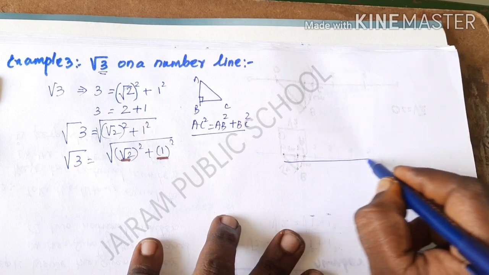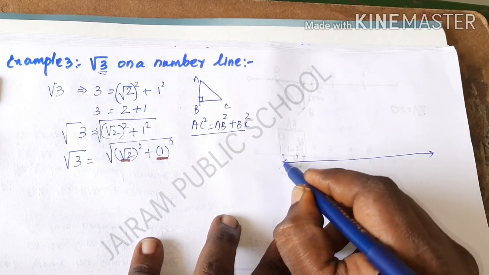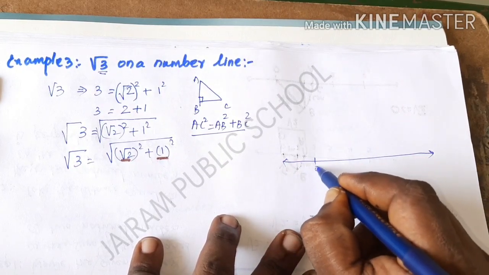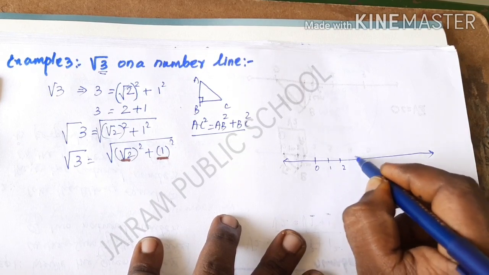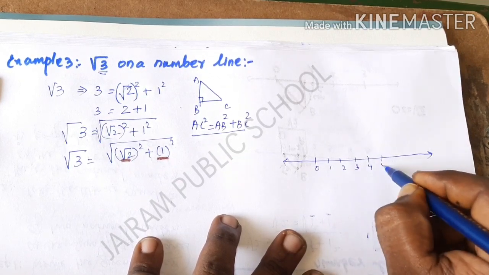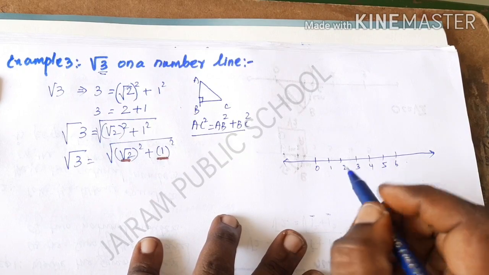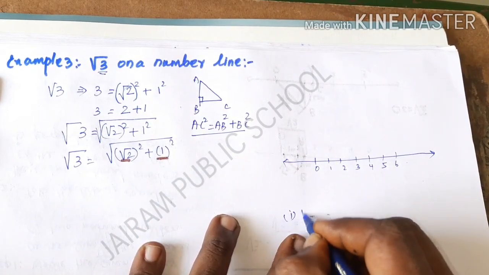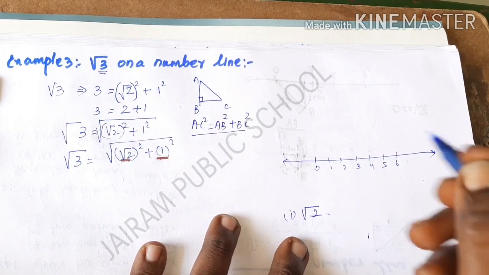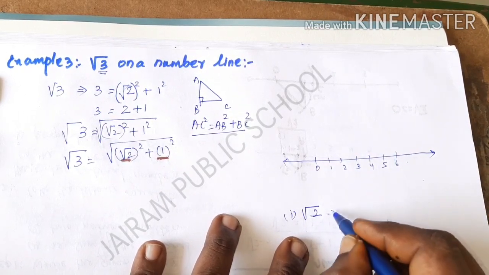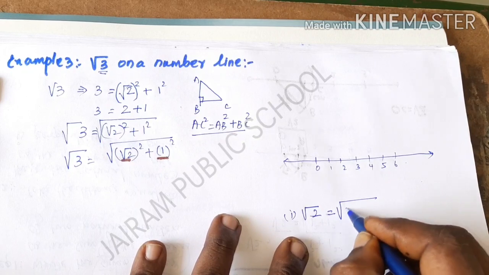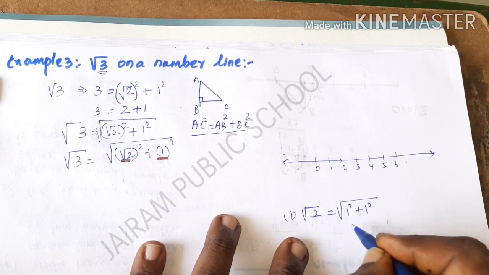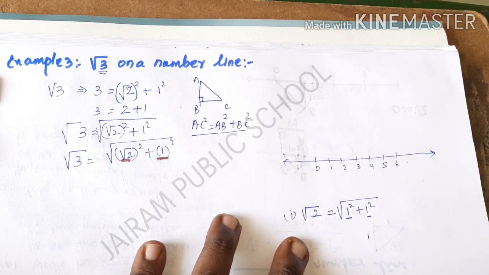By using the ruler I am going to draw the line first. In that I am going to take the positive values 0, 1, 2, 3, 4, 5, 6 and so on. The first value we have to represent is root 2. How to represent root 2: the root 2 value is root of 1 square plus 1 square. That means the first value is 1 and the second value is 1.